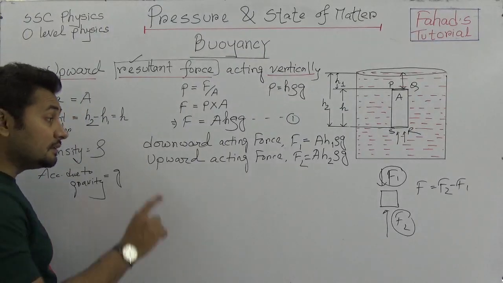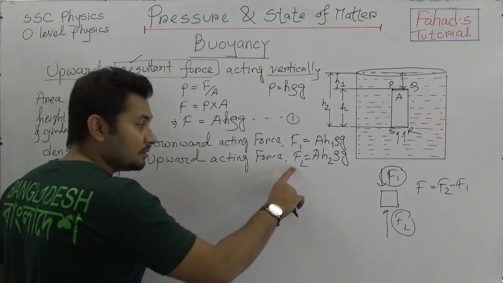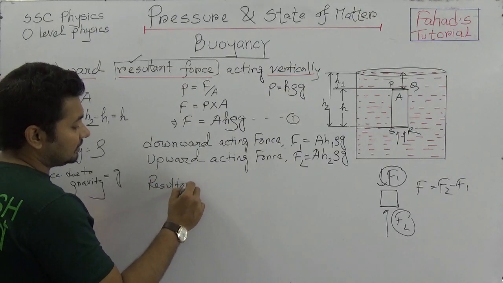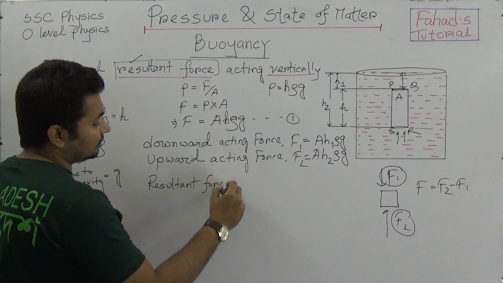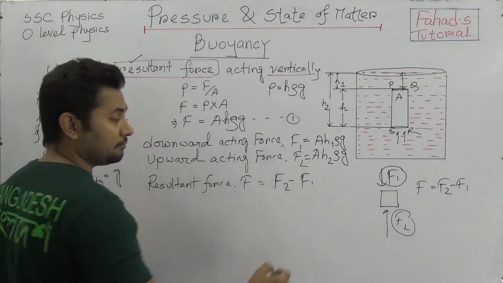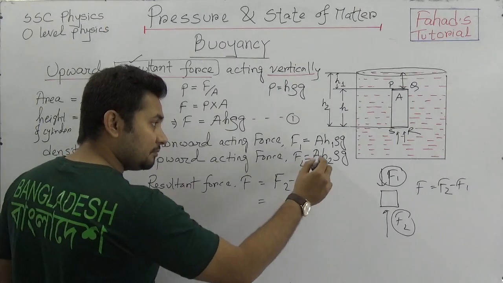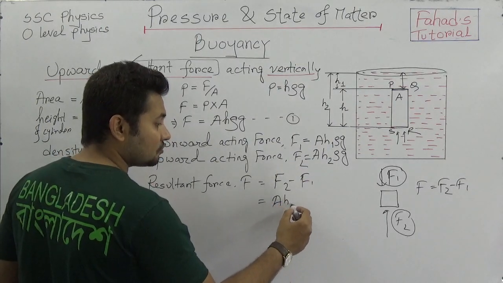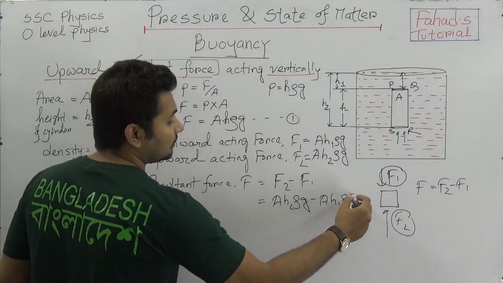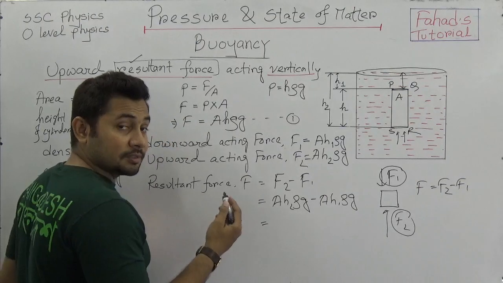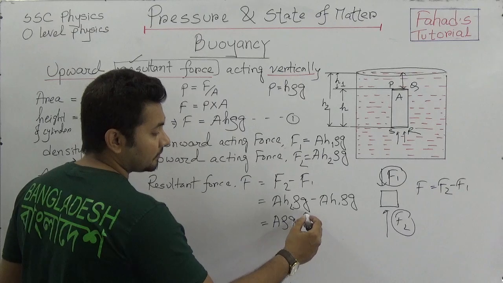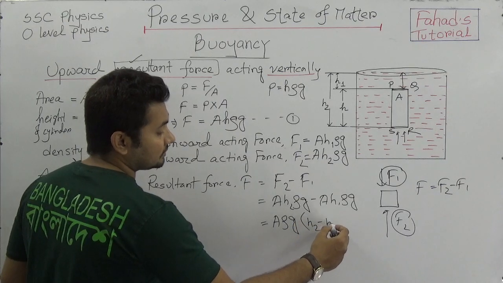And now the resultant force. We know that F2 is higher than F1, so the resultant force F is actually F2 minus F1. So if we write A H2 rho G minus A H1 rho G, we can take a common factor, A rho G (H2 minus H1).